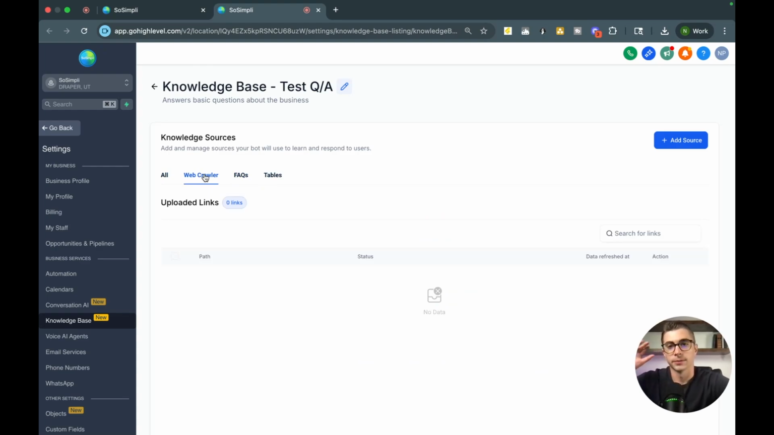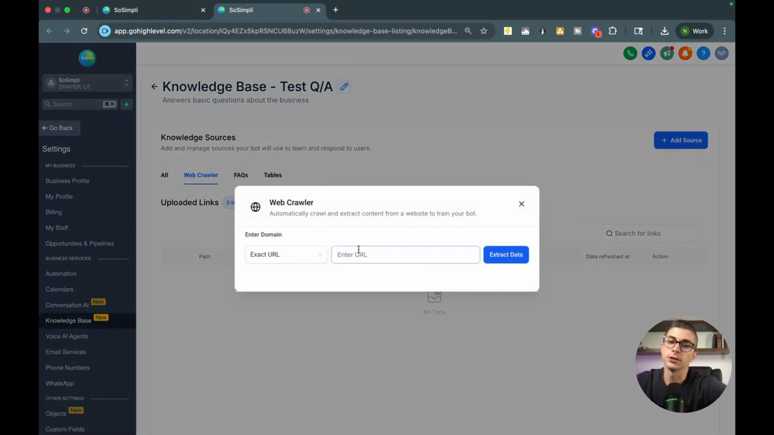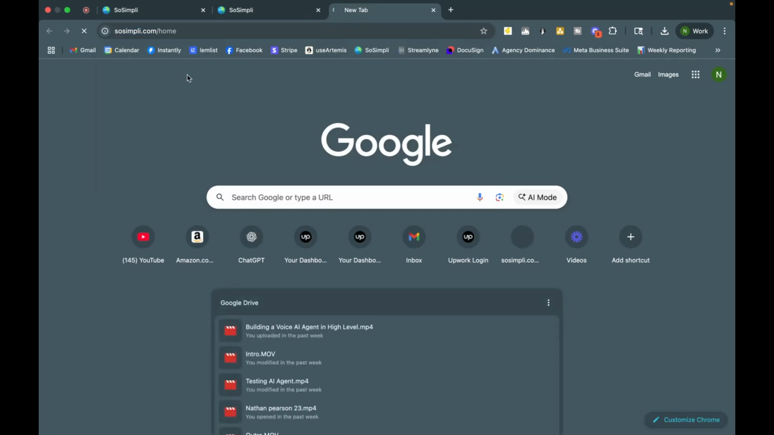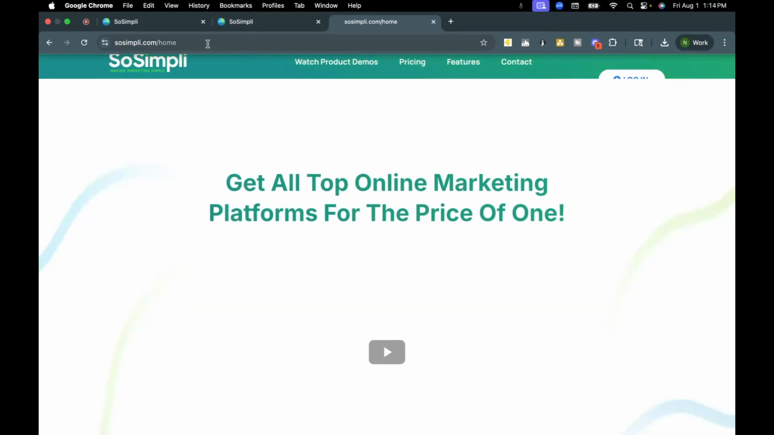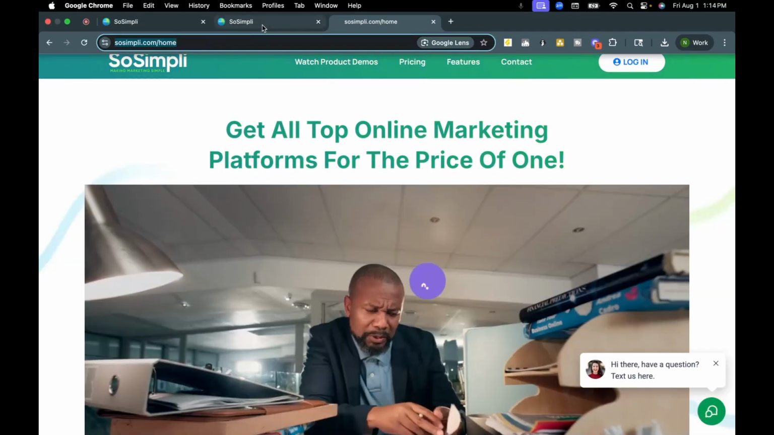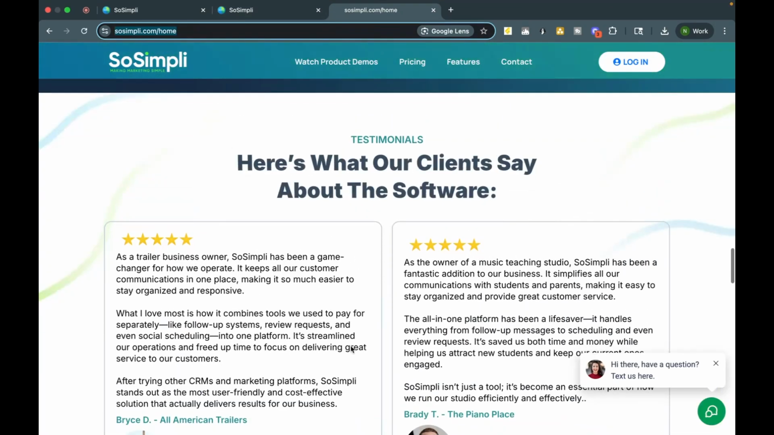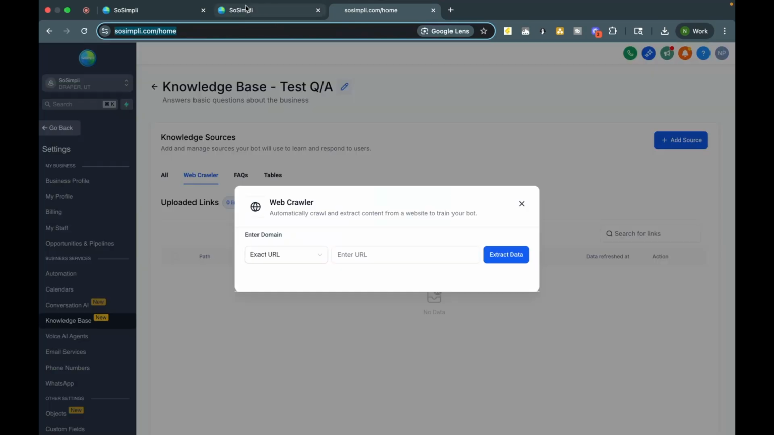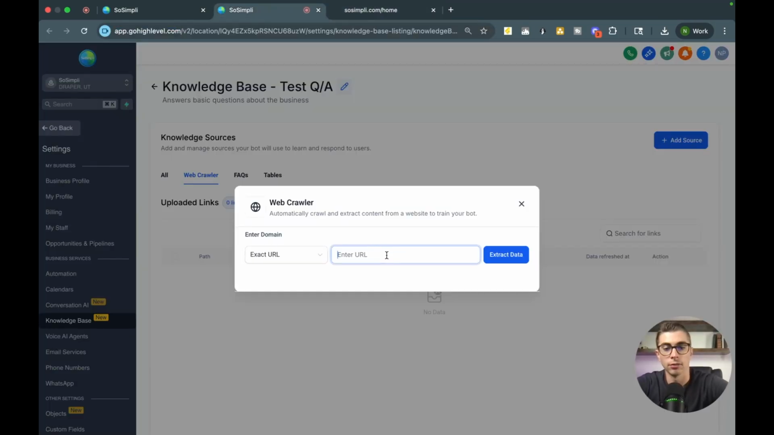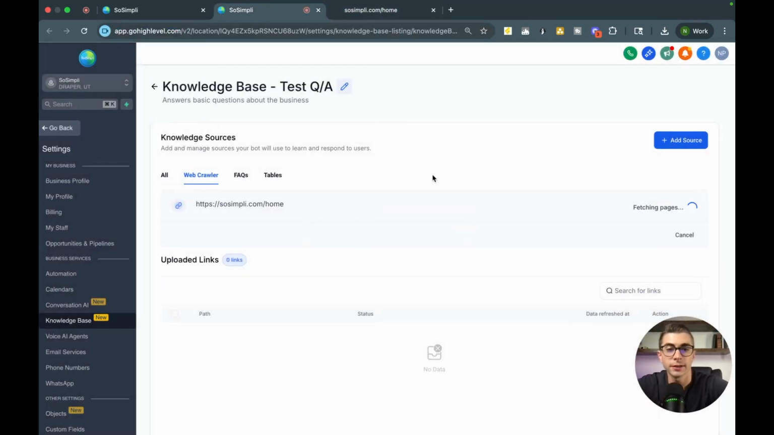So for the web crawler, it makes it stupid simple. What you're going to do here is add a source, hit web crawler, and then enter a domain. For an example, I'm going to go ahead and do my website, sosimply.com. If I take this website, and you'll see here as I scroll down, I have general information about our offerings, our pricings on this page. We have some customer testimonials. I can go ahead and load the URL right here, extract the data, and then it's going to load the data from that page, and it's going to build out the knowledge for this bot.